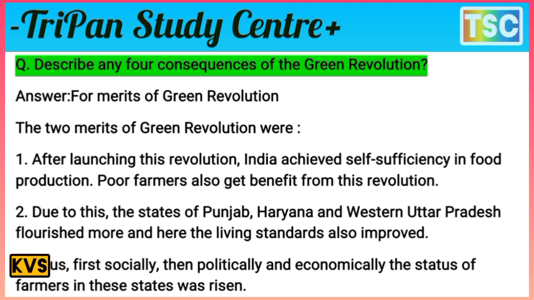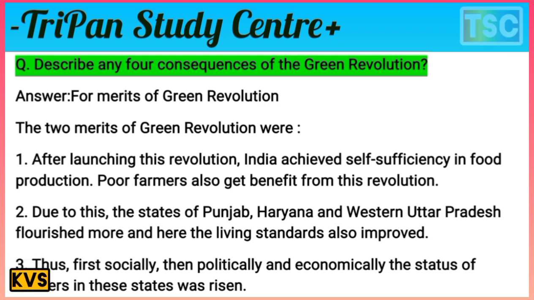First, two merits of the green revolution. After launching this revolution, India achieved self-sufficiency in food production, and poor farmers also got a benefit from the revolution. Due to this, the states of Punjab, Haryana, and Western Uttar Pradesh flourished more, and the living standard also improved.